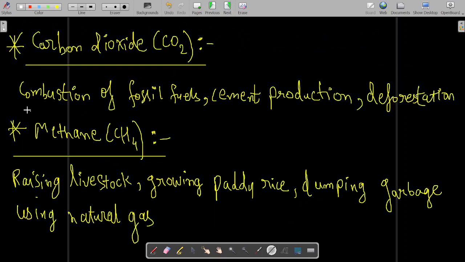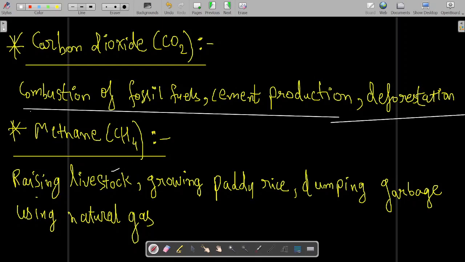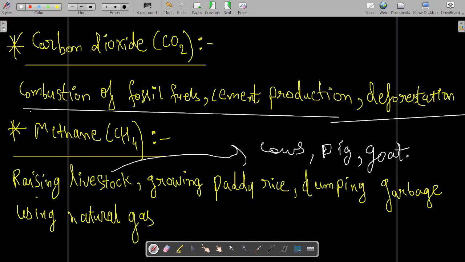Carbon dioxide. What is the source? Combustion of fossil fuel, cement production, deforestation. These are the sources of carbon dioxide. Now what are the sources of methane? Livestock. Livestock means cow rearing, pig rearing, goat rearing, chicken rearing. Those are raising livestock.